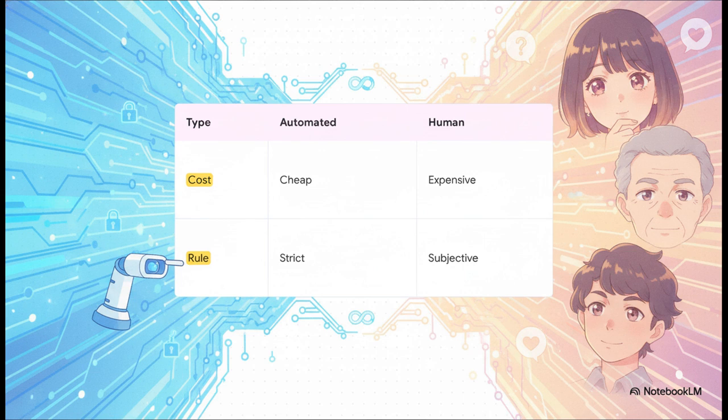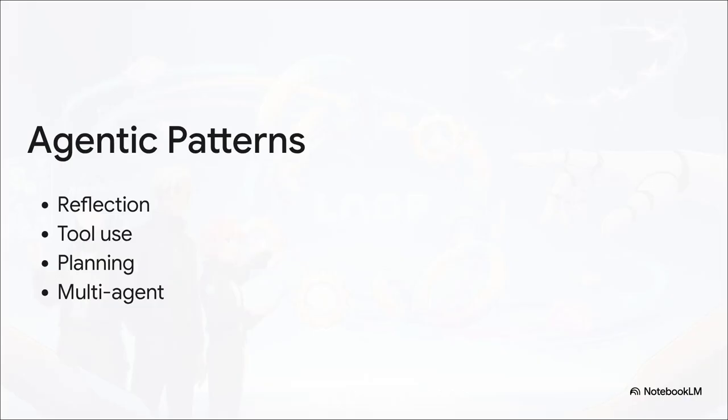But human-in-the-loop checks? Those are for the expensive, subjective questions. Like, was the refund decision actually nuanced and reasonable for this specific customer? There's no cheap automated check for empathy, and that is precisely where you put a human. And this brilliantly illustrates how the pioneers of the field rely on 4 famous agentic design patterns established by Andrew Ng. These act as the literal building blocks living inside our customer support agent's verification loop.